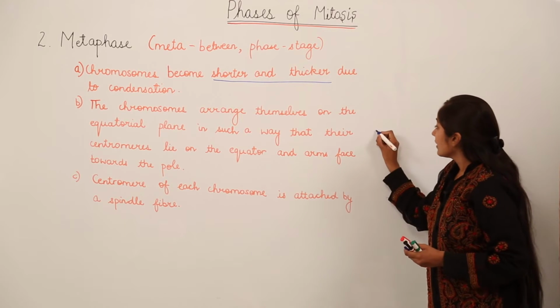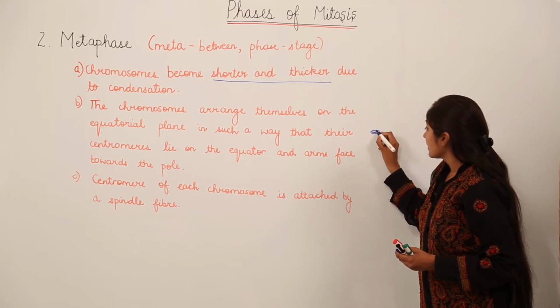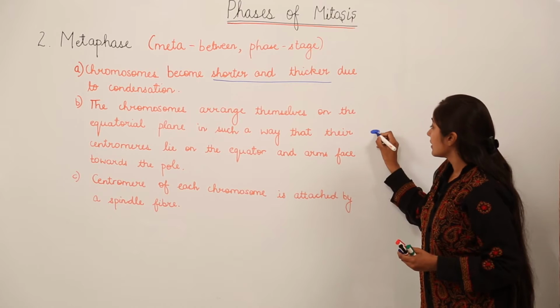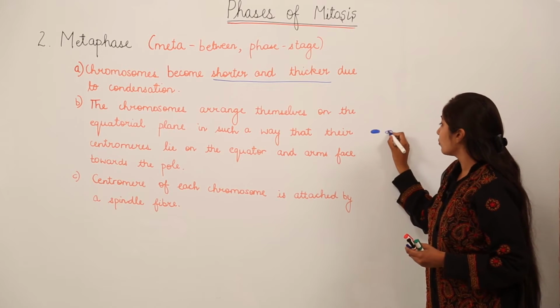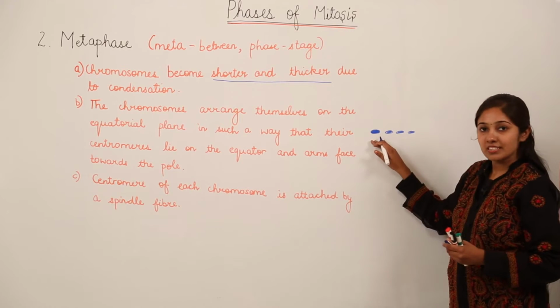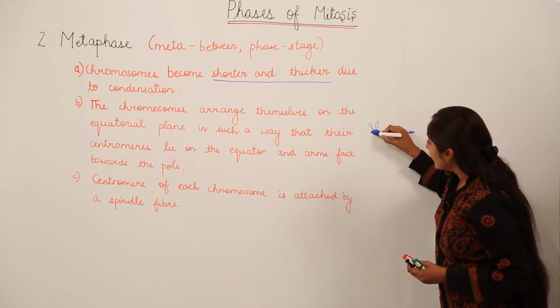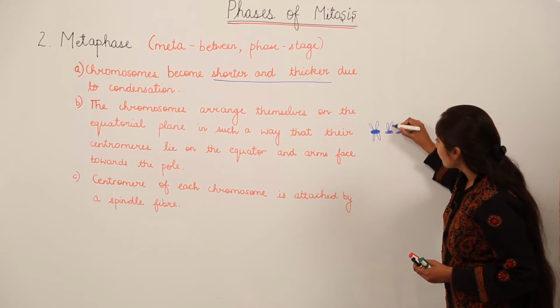Means if this is a chromosome, the centromere portion of the chromosome is going to be present at the equatorial line. Equatorial line means at the equator of the cell, and the chromatids will face towards the poles.